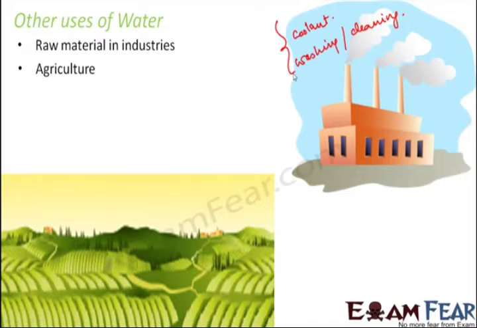And in agriculture, irrigation, as you know, for agricultural purposes water plays an important role. Okay, and these two points you should remember: the raw material in industries, mainly as a coolant, and in washing and cleaning. And in agriculture, daily morning and evening, those who have cultivation, the role of water is major in agriculture also. Okay,